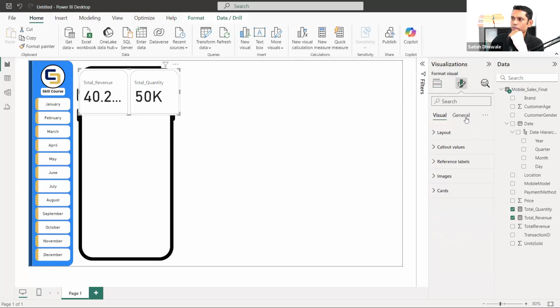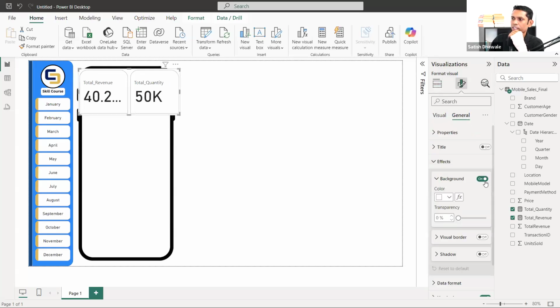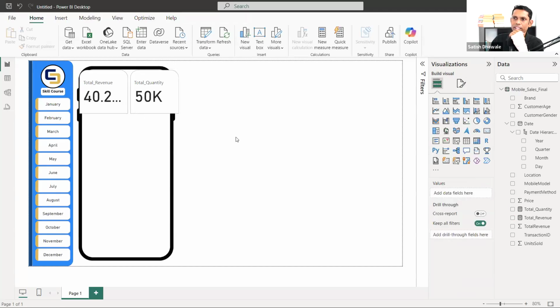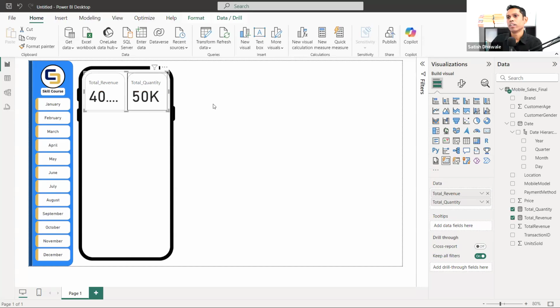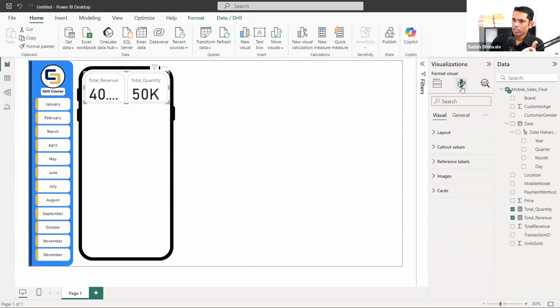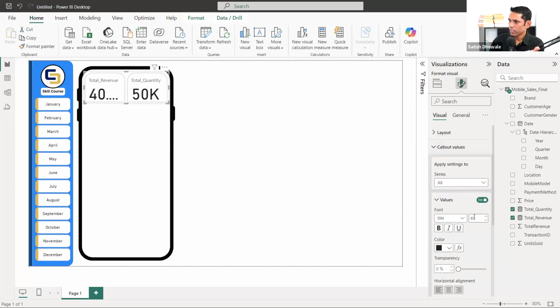So let's go back to the format general and click on effects, remove background. First remove background, as well as border is not there now. Now look at that, it's proper. So you can decrease the size a little bit now and fit it like this. Okay. Another problem is that we are not able to see our values, because the value is coming in a large font, so we need to go into values. Inside the values, we are going to change to 30.